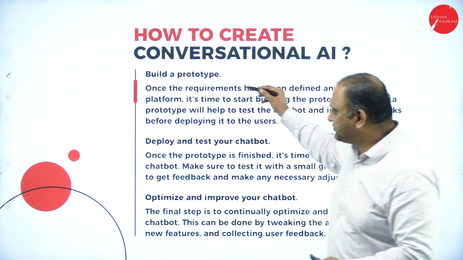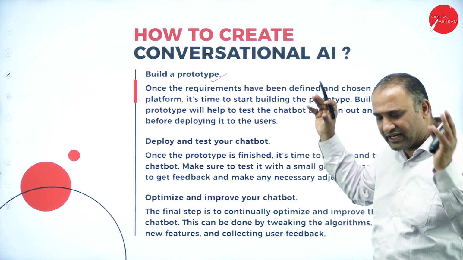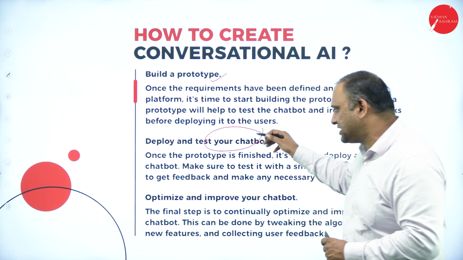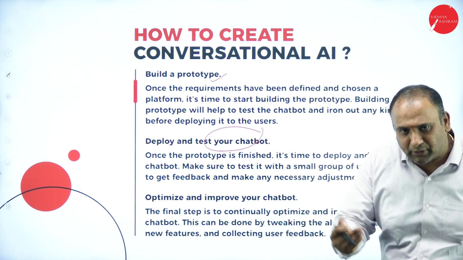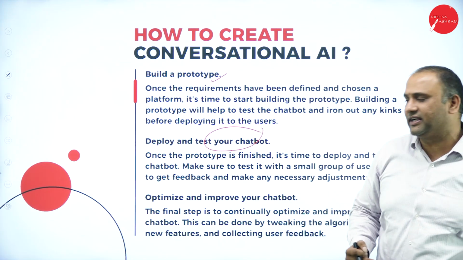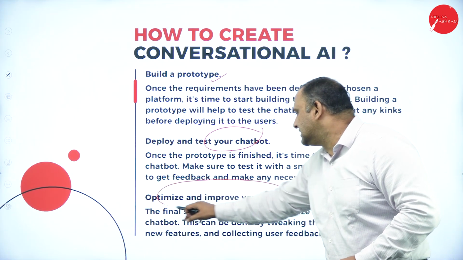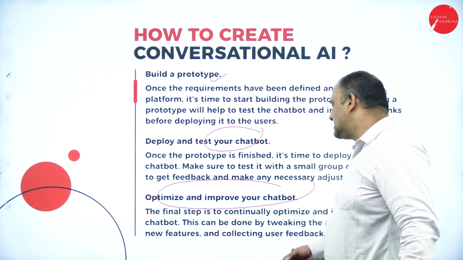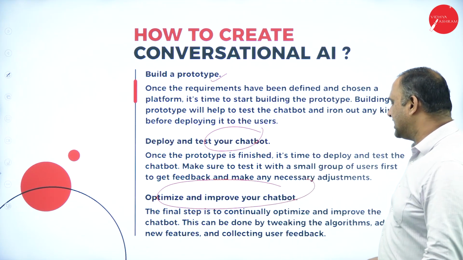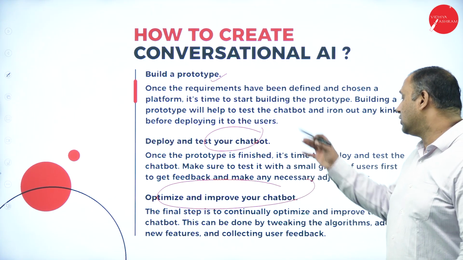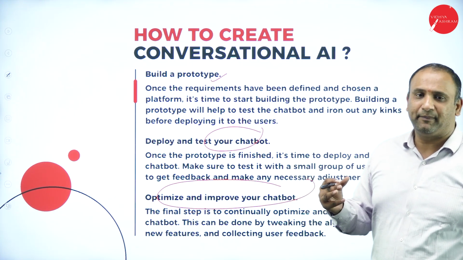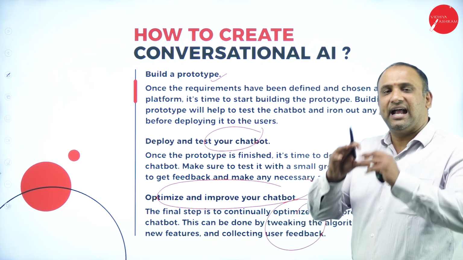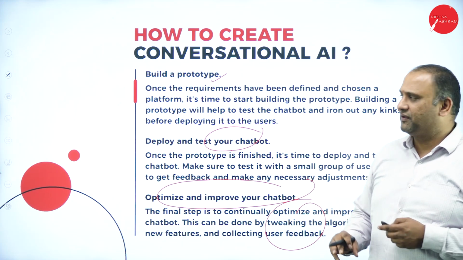First, we have to build a prototype. Once we create a prototype, we build it on the platform. We'll start deploying and testing your chatbot. We'll start seeing whether it's able to understand the question and give back the correct answer. Optimize and improve the chatbot. It will start optimizing, understanding how it has been working and how it has been moving forward. With all that, finally, we will be able to understand how it is going forward, tweaking the algorithms, and then we get a final picture of the response.